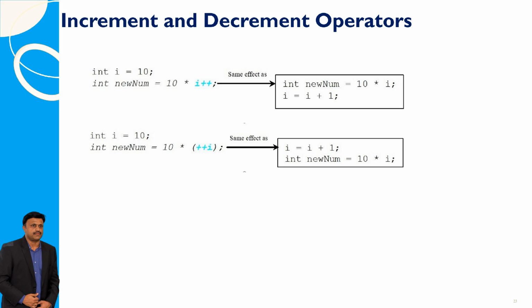The increment and decrement operators allow you to modify the value of a variable by increasing or decreasing it by 1. For example, if you start with int i equals 10, using i++ or ++i will change i to 11. The expression int newNum equals 10 multiplied by i++ evaluates to 10 multiplied by 10, resulting in newNum being 100 while i becomes 11. Similarly, int newNum equals 10 multiplied by ++i first increments i to 11 and then multiplies, so newNum will be 110 with i as 11.